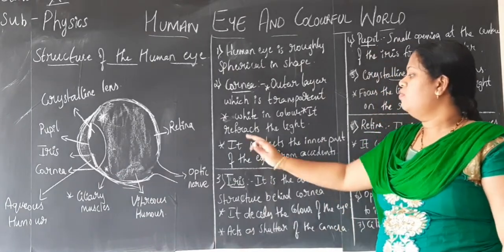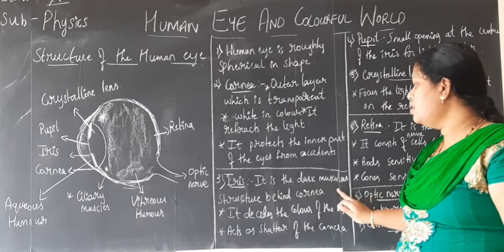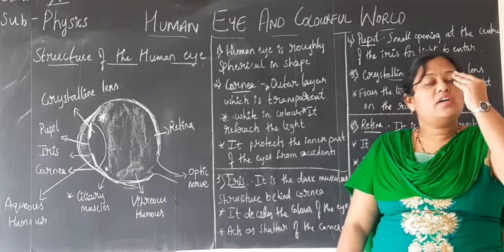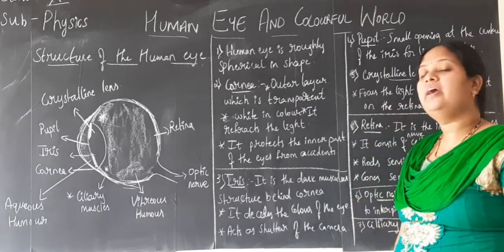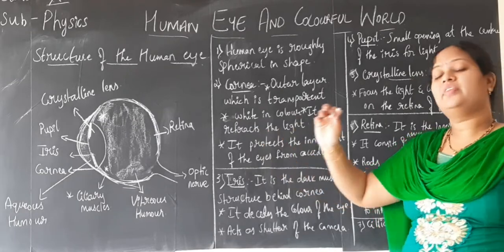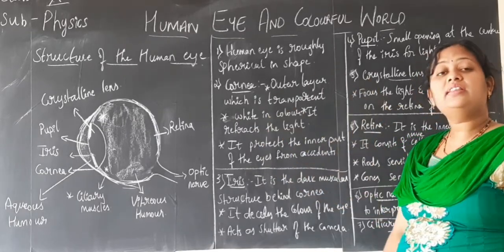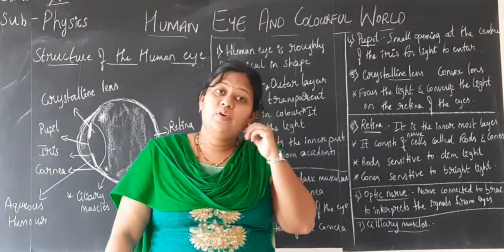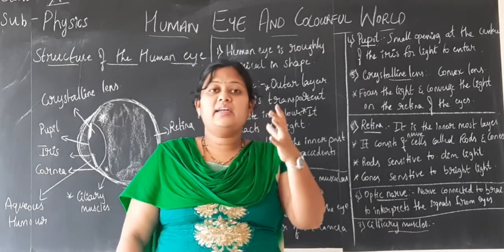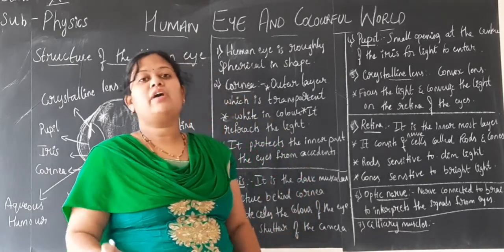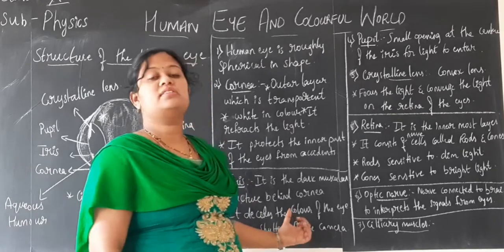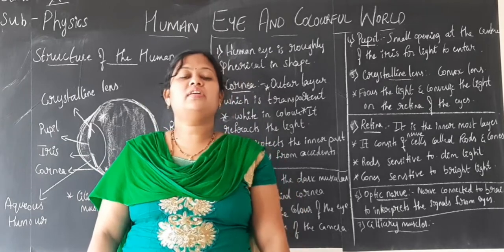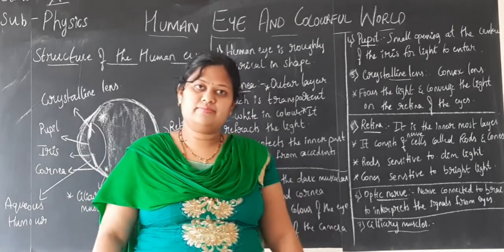I-R-I-S, iris. What is the iris? It is the dark muscular structure behind the cornea. What is the work of this iris? It decides the color of your eyes. You might have seen black eyes, blue eyes, or cat eyes, no, children? If you have black eyes, then the color black is decided by this iris. The iris is black in color, the iris is blue in color, like that, it decides the color.